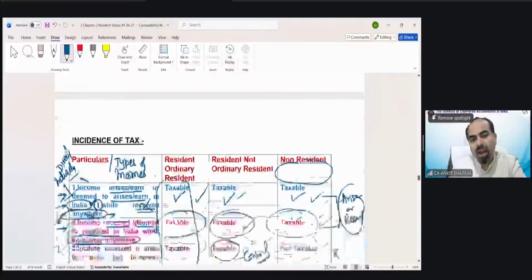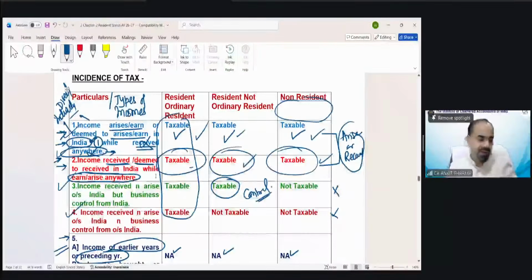Now in this format, in the first point, I was saying there was income arise or deemed to arise. Deemed to arise means indirectly. So what is exactly the meaning of deemed to arise? That is what is left in this chapter to discuss. In the remaining provisions of this chapter, we will discuss only two points.